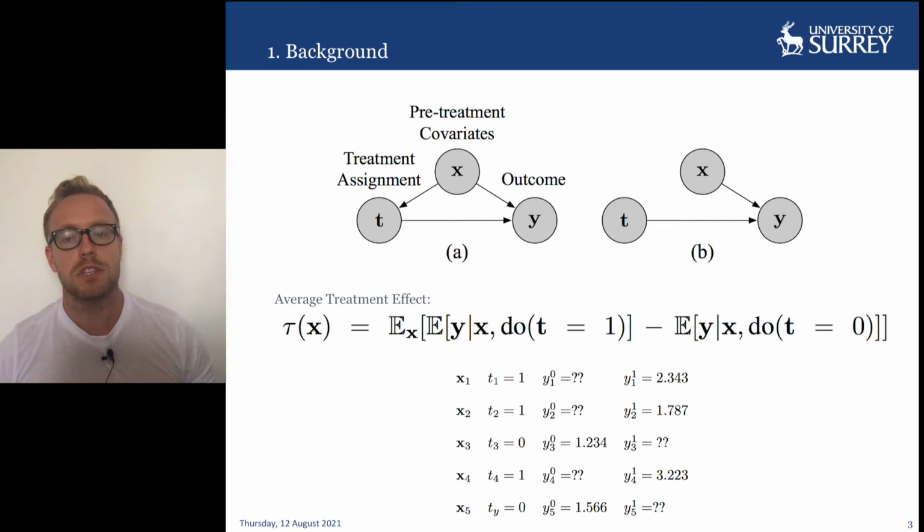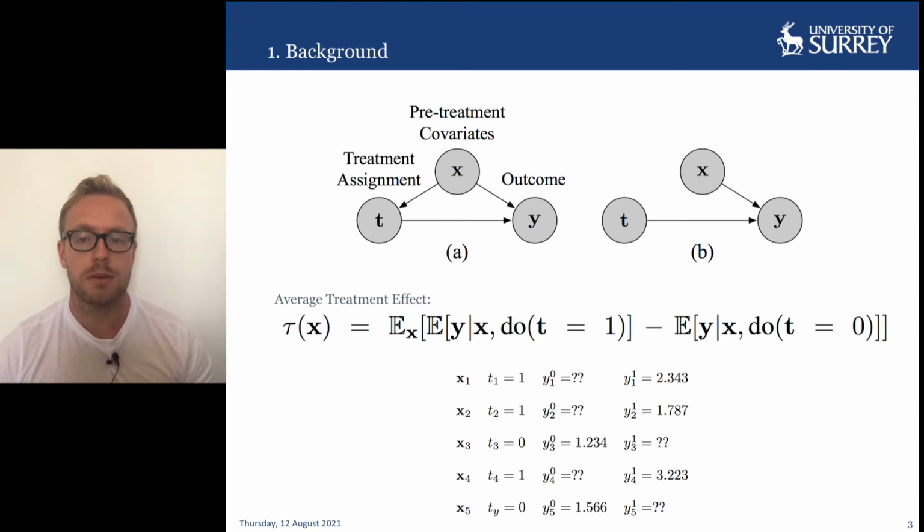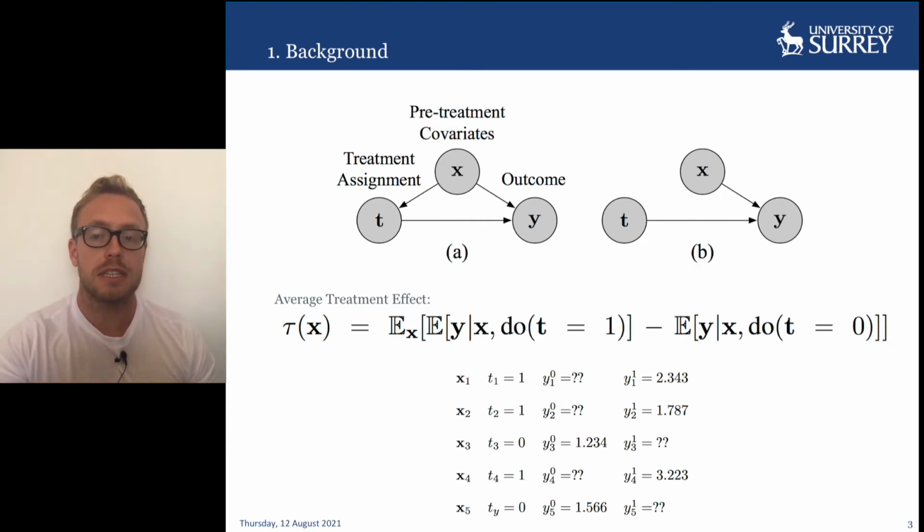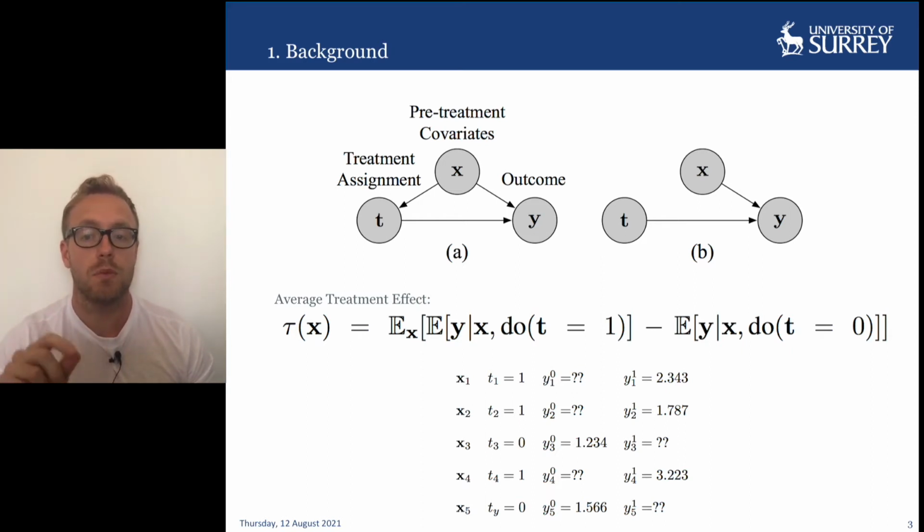Unfortunately, we don't have access to what is known as full data. Full data would enable us to simply compute the difference across all individuals of their outcome under treatment and their outcome under placebo. Of course, people are only ever given one or the other treatment, so the counterfactual outcome is not known. This is illustrated in this hypothetical data set where each row corresponds to an individual's data point, and we can see that the potential outcome under treatment, Y superscript 1, is only available if they receive treatment, and the outcome Y superscript 0 is only available if they receive placebo. Causal inference can therefore be considered to be a missing data problem, where we wish to estimate the counterfactual and unknown outcomes using the available data.